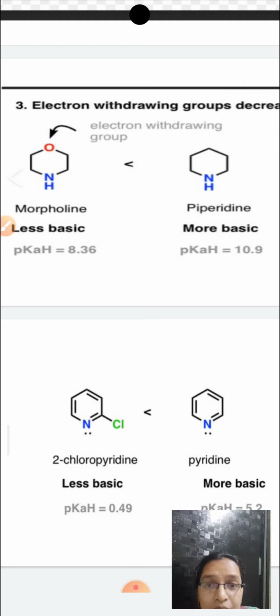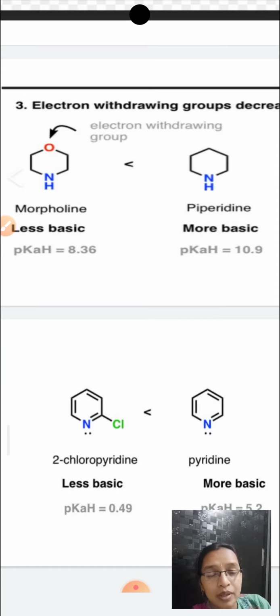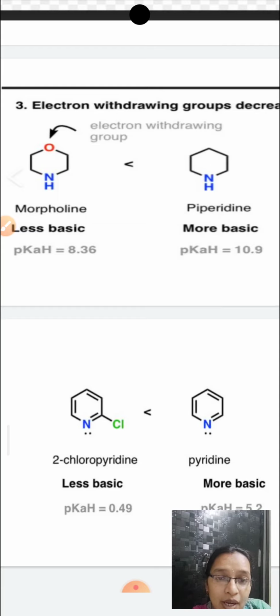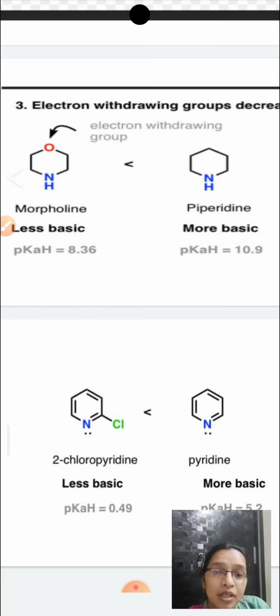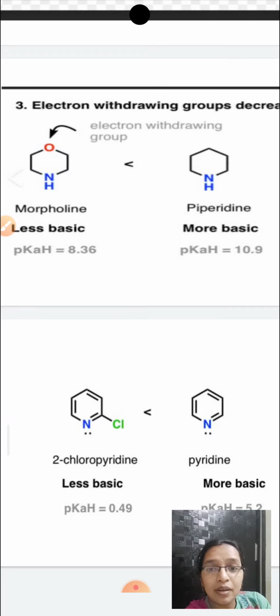Yeah, if you see this, morpholine and piperidine, okay. So piperidine is more basic than morpholine. I already told you pKb gives the value of all. If you want to arrive at the basicity values, you can also use Kb. You can give it in Kb or pKb or pKa, okay. The greater the pKa, the greater would be the basicity, okay, and the lesser the pKb, the greater would be the basicity, okay. If you see here, piperidine is more basic than morpholine.